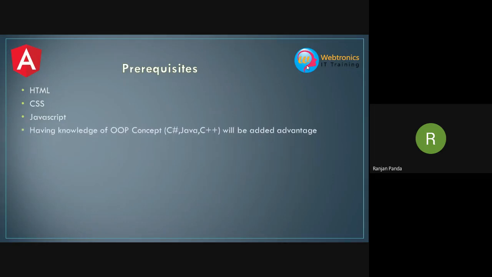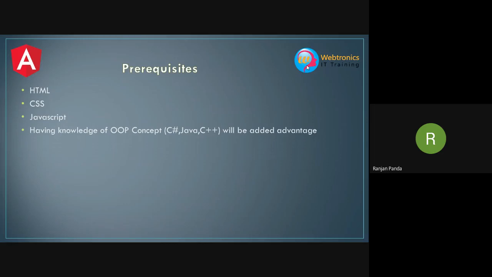If you have any object-oriented programming knowledge like C Sharp, Java or C++, that is definitely an added advantage. The reason is that we are going to use a language called TypeScript in this course, although the application is going to run in JavaScript. TypeScript is a programming language developed by Microsoft, which we can think of as a superset of JavaScript.